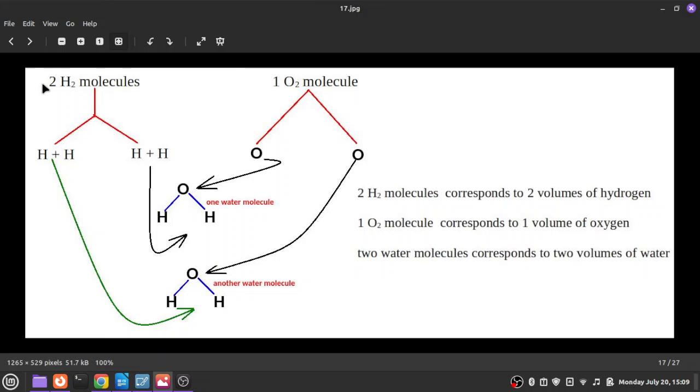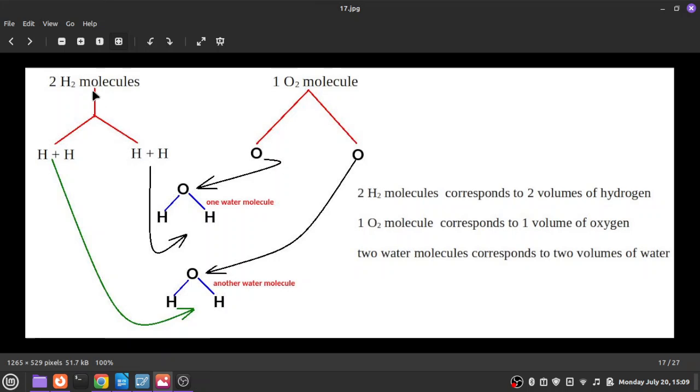To combine 2 H2 molecules with 1 O2 molecule, you have to apply heat energy. Most chemical reactions are carried out under the action of heat. Even in our body, because of heat energy, many chemical reactions are going on, and hence our body temperature is 37 centigrade.